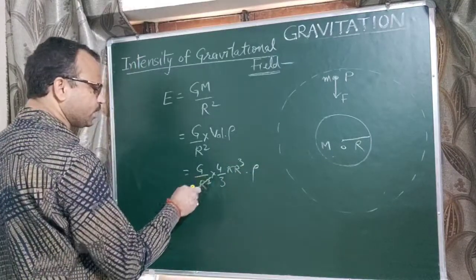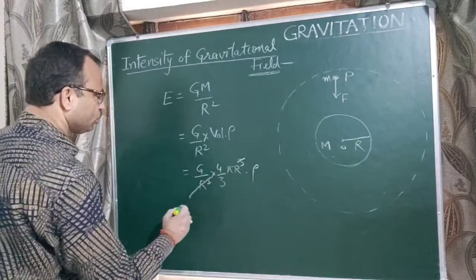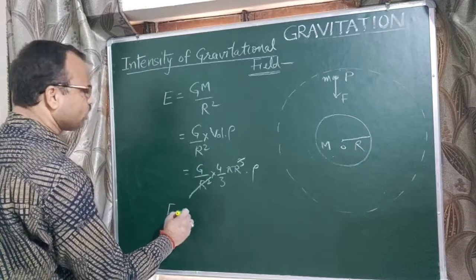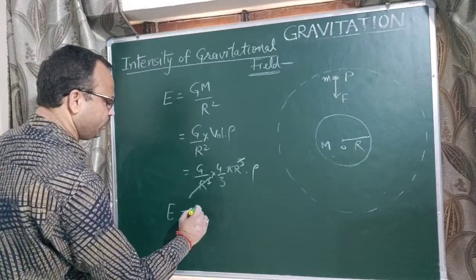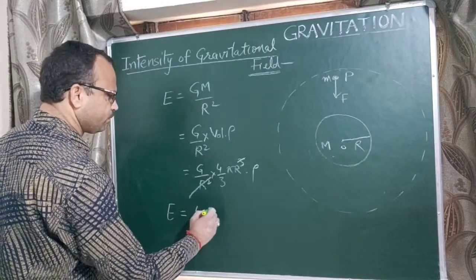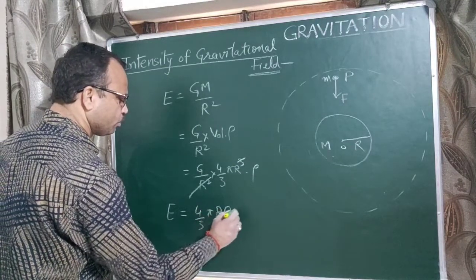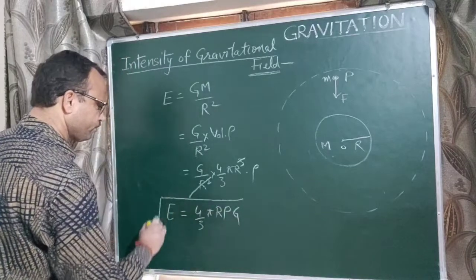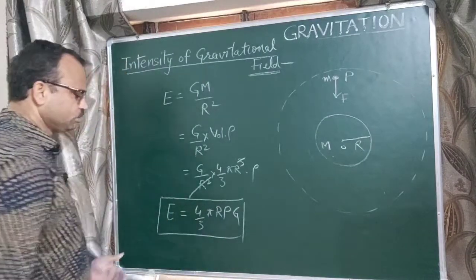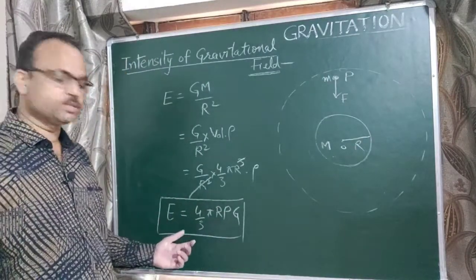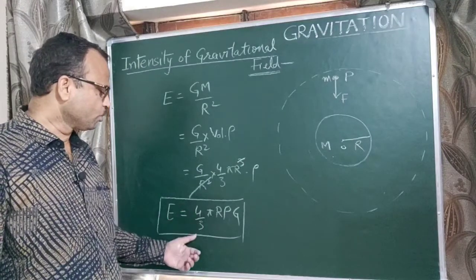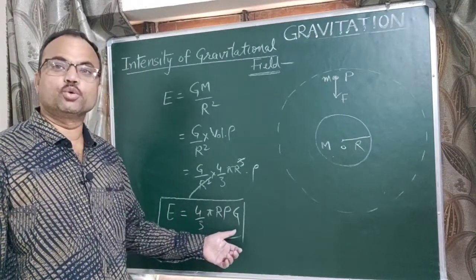Now this R square and this R cube cancel. So the final new formula of intensity of gravitational field will be 4/3 pi R rho G. So this is the new formula of intensity of gravitational field, E equal to 4/3 pi R rho G.